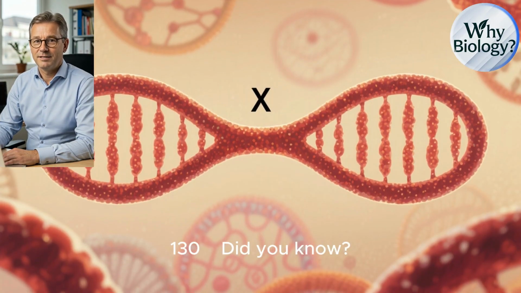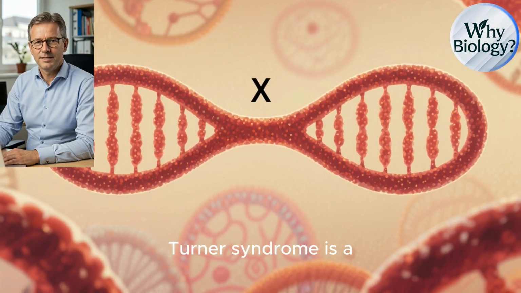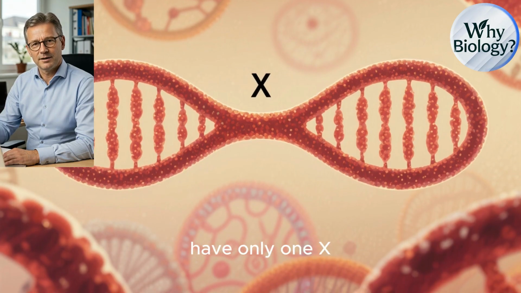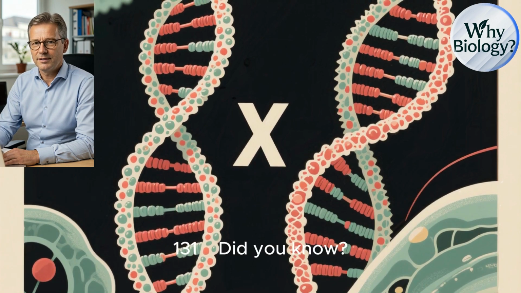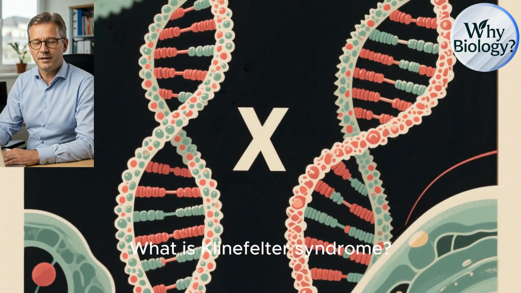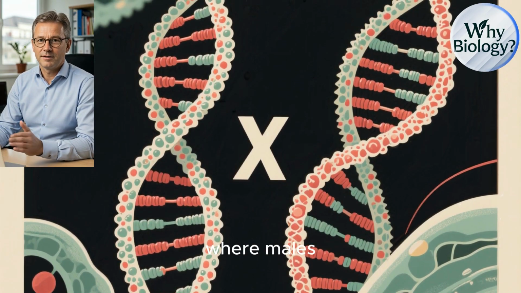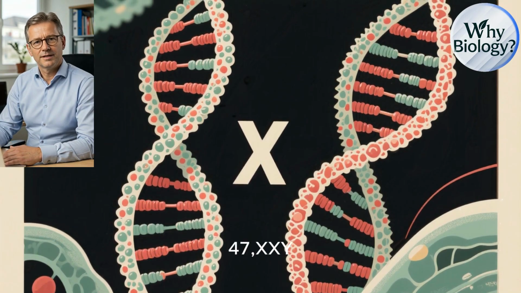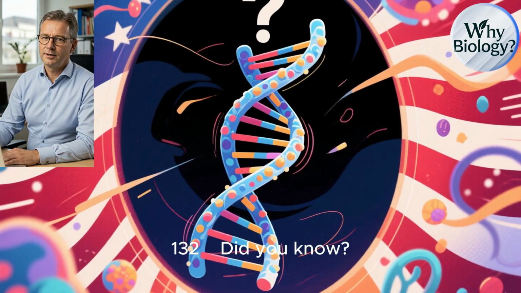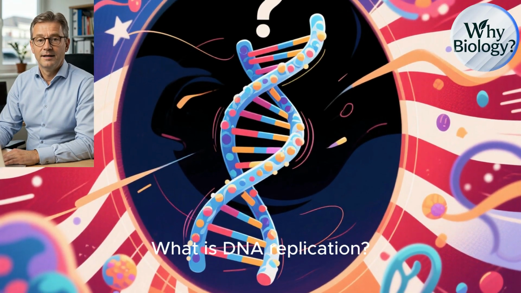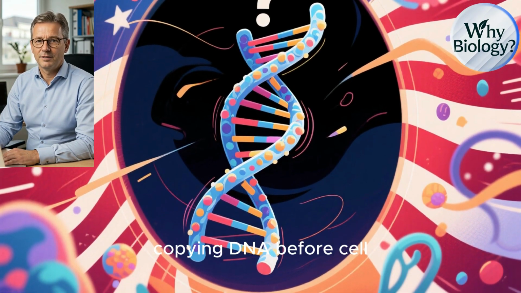Question 130. Did you know? What is Turner syndrome? Turner syndrome is a condition where females have only one X chromosome, 45,X. Question 131. Did you know? What is Klinefelter syndrome? Klinefelter syndrome is a condition where males have an extra X chromosome, 47,XXY. Question 132. Did you know? What is DNA replication? DNA replication is the process of copying DNA before cell division.